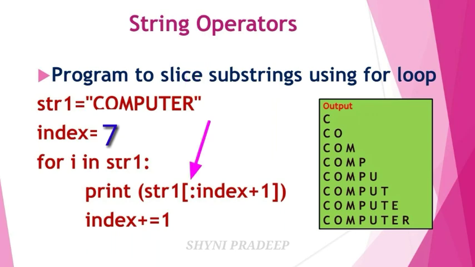And next see the print statement. Here you have to generate the list of values from 0 to index plus 1, meaning 7 plus 1, 8. 0 to 8, so you have to take 0 to 7. So COMPUTER will be printed on the output screen. Next index plus equal to 1 gives 8. See the next character. No, there is no character, so here you have to stop your execution. See here, COMPUTER will be printed on the output screen like this. This is the output.